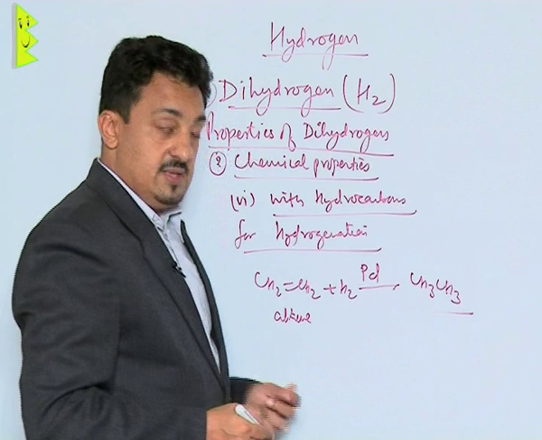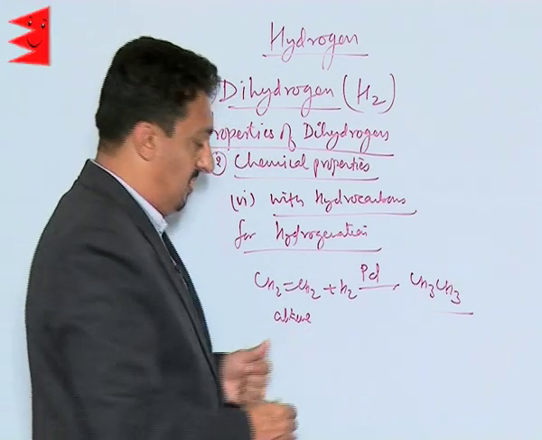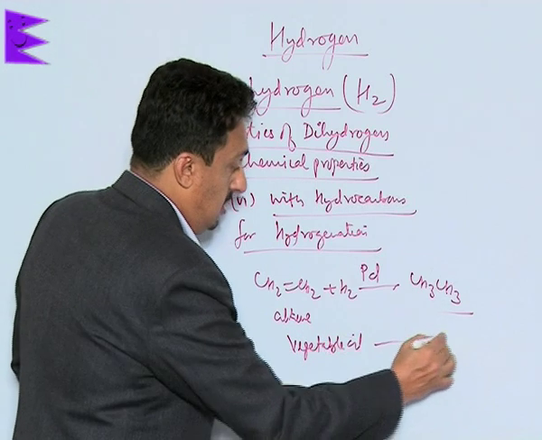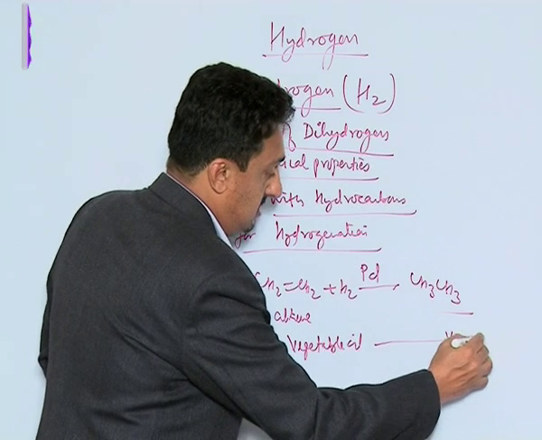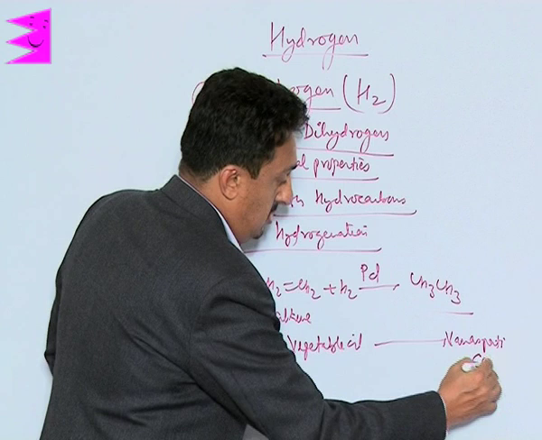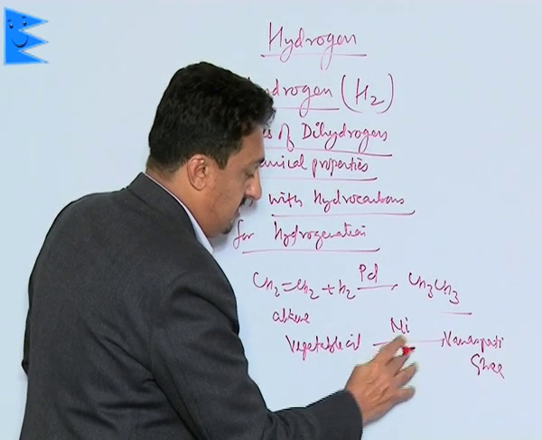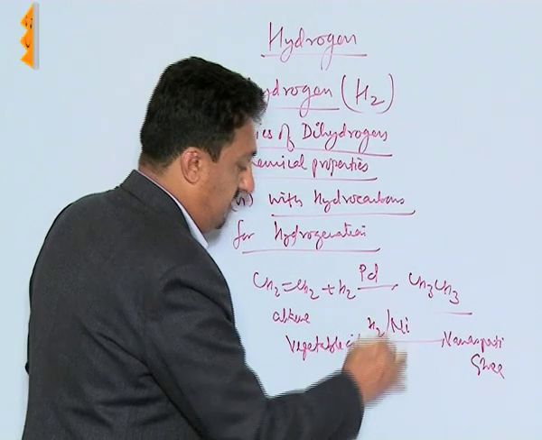Alkane. The same is being used to convert vegetable oil to vanaspati ghee. We add hydrogen in presence of Raney nickel.